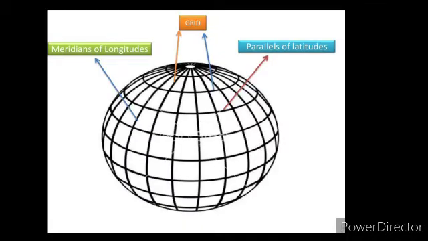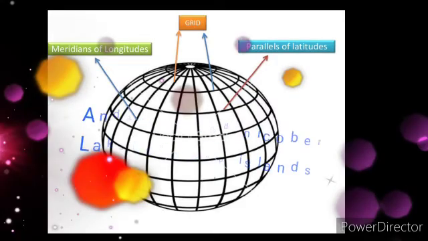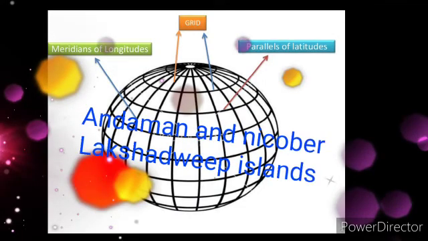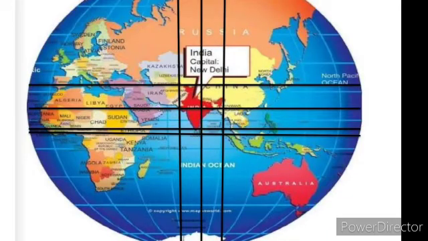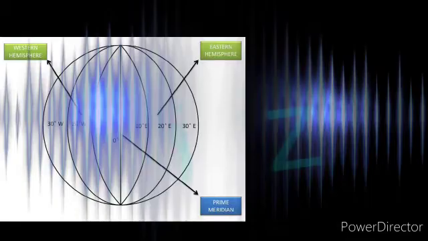In the southwest, the Lakshadweep Islands lie in the Arabian Sea. Therefore, the Tropic of Cancer passes through the states of Gujarat, Rajasthan, Madhya Pradesh, Chhattisgarh, Jharkhand, West Bengal, Tripura and Mizoram. So this is about location.